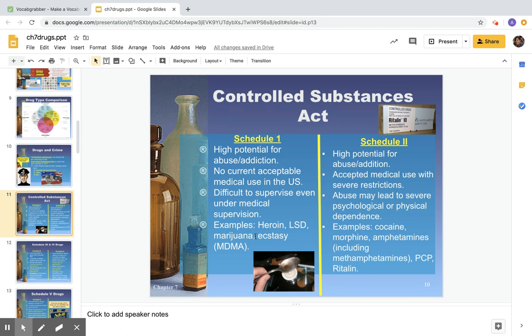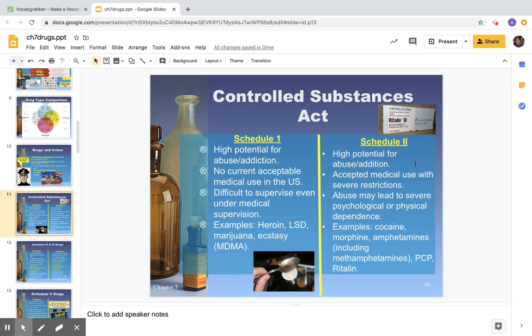So it's still considered a Schedule 1 drug because of its highly addictive qualities. But depending on what part of the plant, so that cannabis sativa that we're looking at, that's going to determine where it appears on the schedule. And again, if you take marijuana from California to a state that does not have marijuana legalized, then you would be falling under Schedule 1 penalties. So again, you just need to be careful on where you're at with certain drugs.